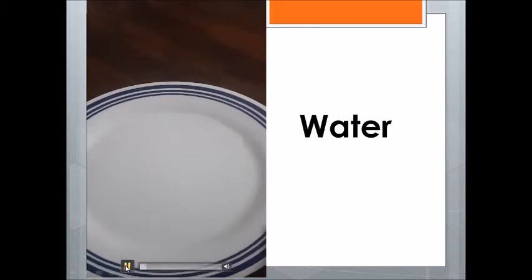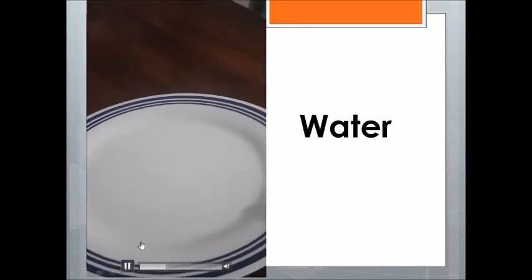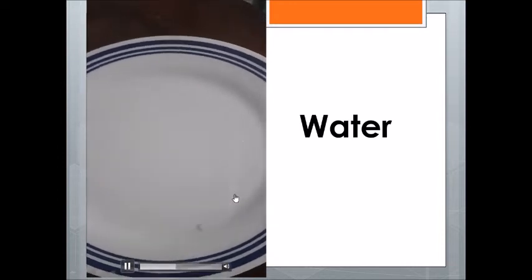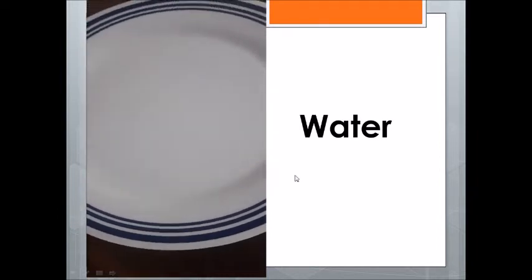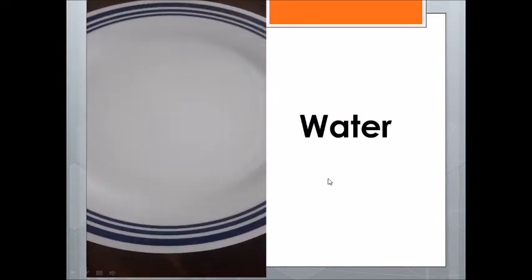Water. So let's see if the water flows quickly or slowly. Is it thick or thin? As you can see here, the water. What do you think? Is it flowing quickly or slowly? Water, as you can see in the video, flows quickly. And because it flows quickly, we say that water is a thin liquid. When the liquid flows quickly, it's a thin liquid.